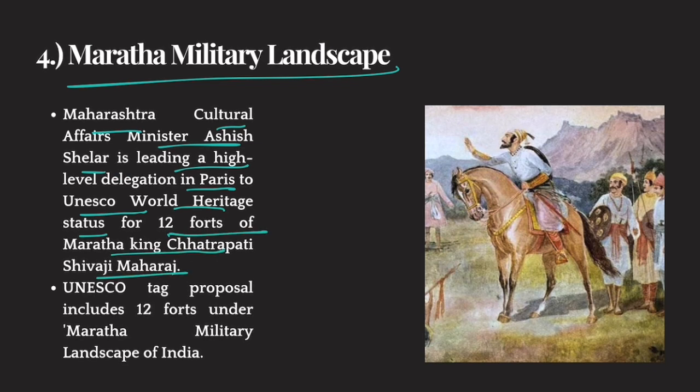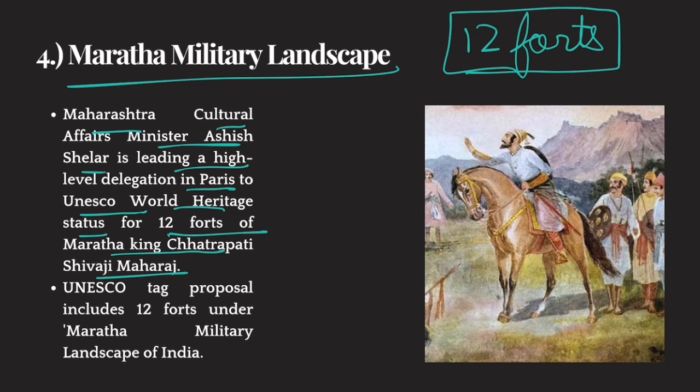Basically, the Maharashtra government is putting forward a proposal to the UNESCO World Heritage meet in Paris, saying that these 12 different forts constructed and maintained by Chhatrapati Shivaji Maharaj, which combined are called the Maratha military landscape, should get UNESCO World Heritage Site status.